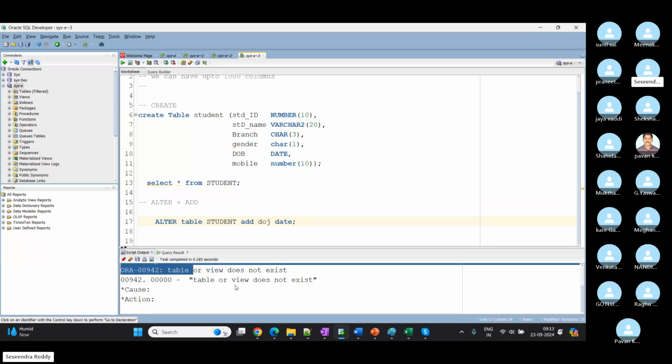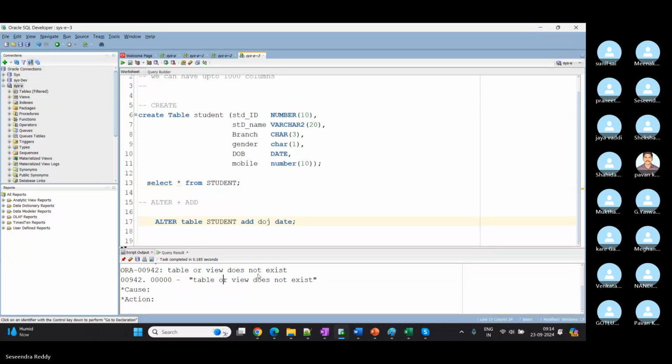And these are real-time errors also, while selecting, altering, or deleting data. If we give an invalid table name which is not available in our database, we will get this error, table or view does not exist. It means either we are using an invalid table name or we didn't create the table yet. That is what this error message represents.